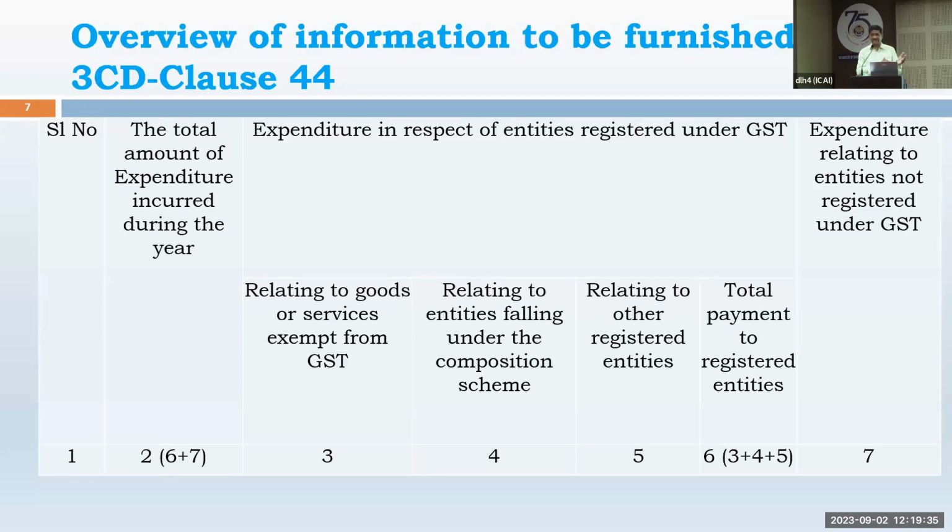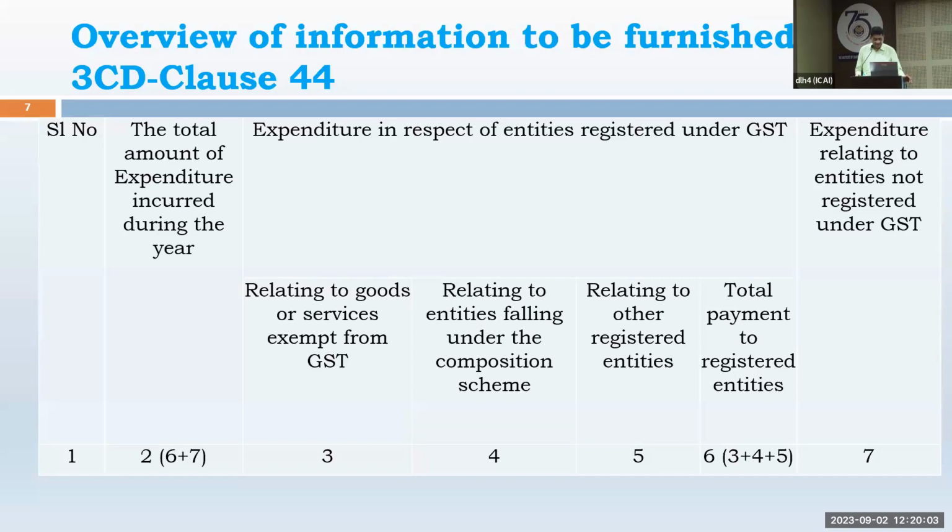Once the expenses are gathered, we have to bifurcate them. Find out the invoice copies, find out the GST number on the purchase invoices or supply invoices. If it is provided by a registered supplier, then it is registered, otherwise unregistered. So first we have to segregate registered or unregistered purchases or services. So we have to bifurcate first.